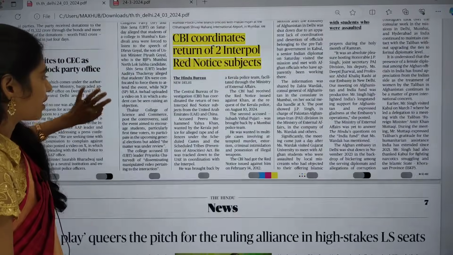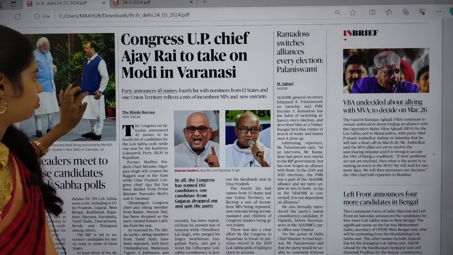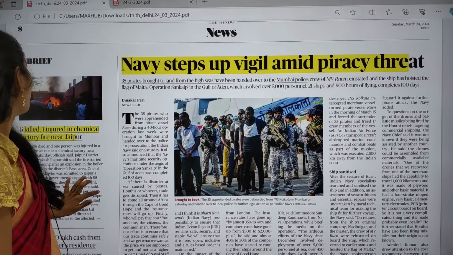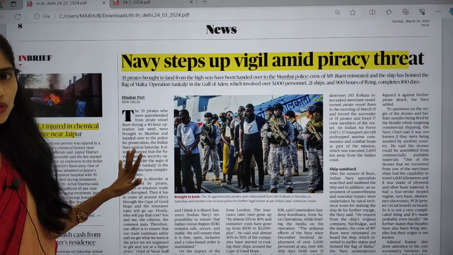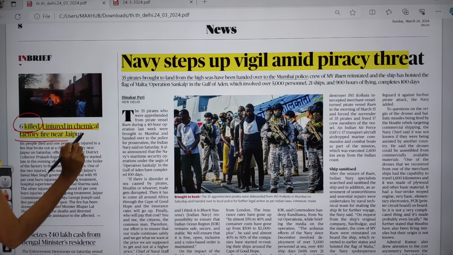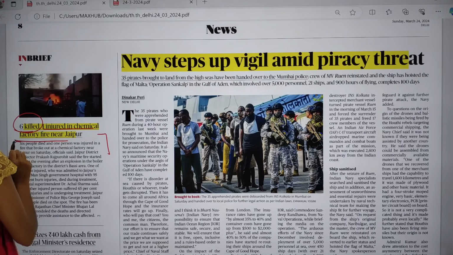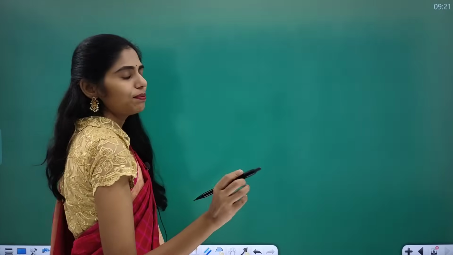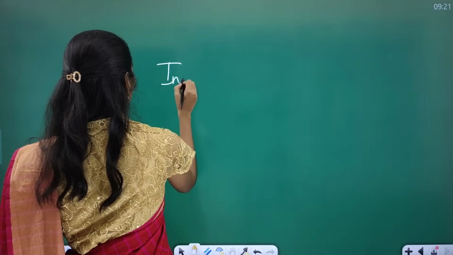Now let us move back to our page of The Hindu. Here also I found nothing much important. On page number 8, you can see there are two articles which are important. First let us see this small article: 6 killed, 1 injured in chemical factory fire near Jaipur. This article says that a fire broke out in a chemical factory, which led to the death of 6 people and 1 person injured. This article is important from a topic called industrial disaster.